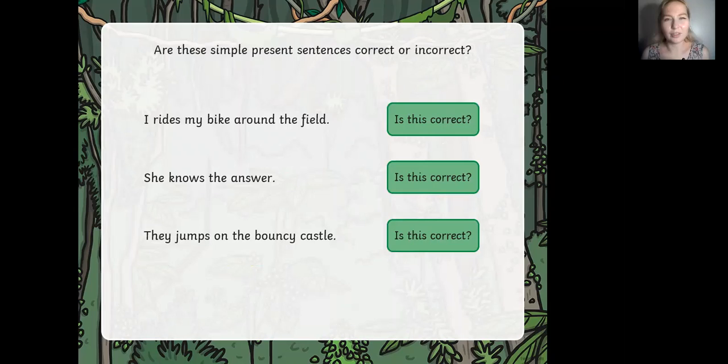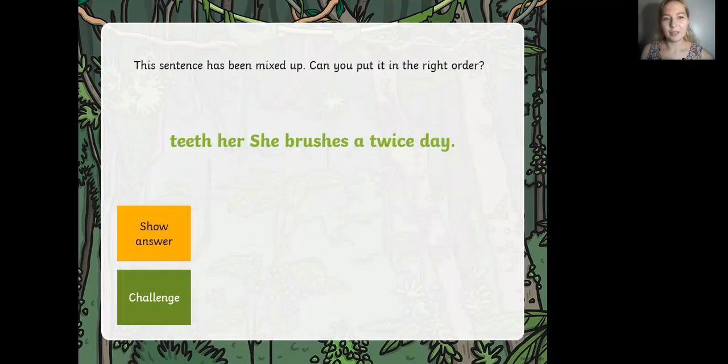Let's check the following sentences. We're going to check the spelling, whether it is right or wrong. "I ride my bike around the field." What is wrong there? Obviously there's a mistake on the verb. It should be "I ride my bike around the field" because it's I. "She knows," because she does. "They jumps on the bouncy castle." It should be "they jump," because they do, right?